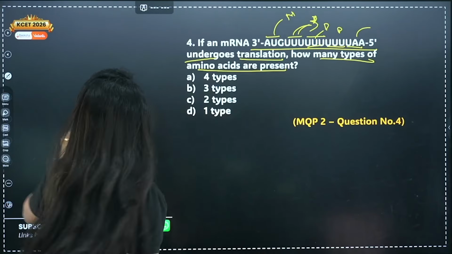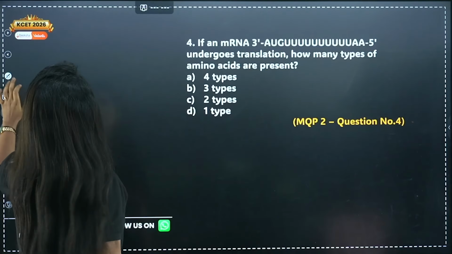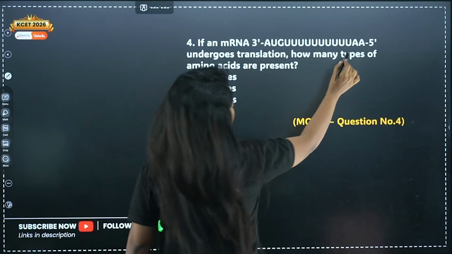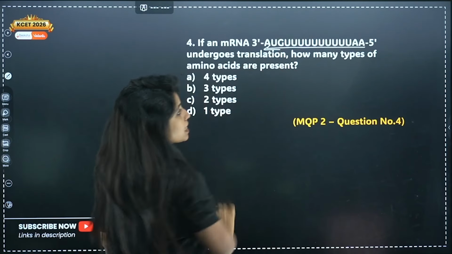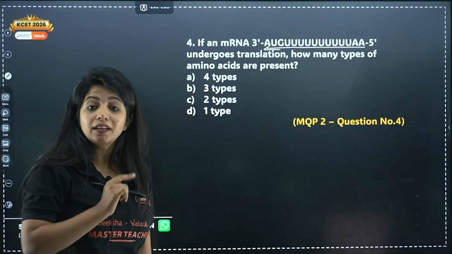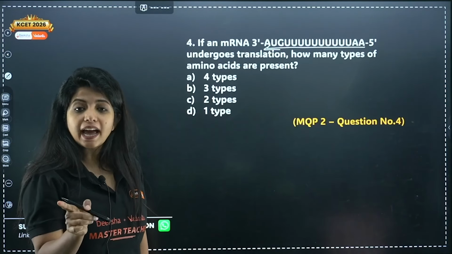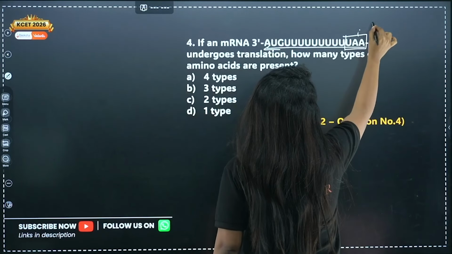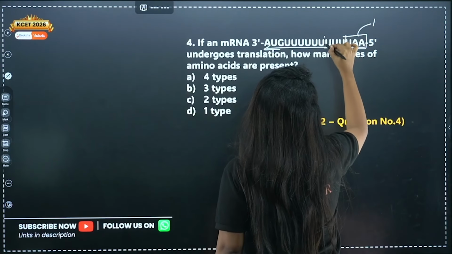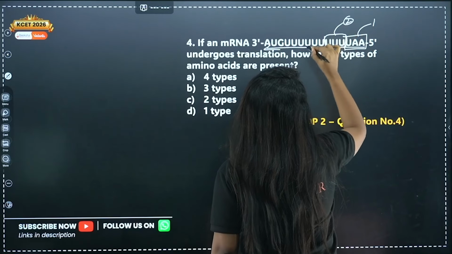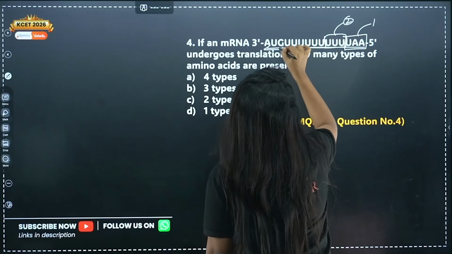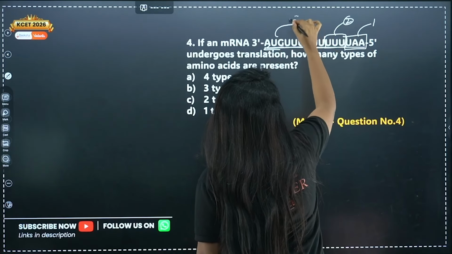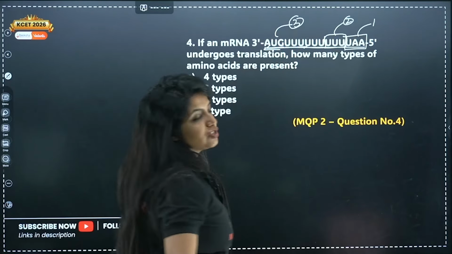If at all you think that's the answer, my dear children, you're getting things wrong. Please understand, the mRNA should be read in the 5' to 3' direction. So in that case, this is one codon, this is another codon. Now the same thing is repeated, and now this would be the third codon, GUA.